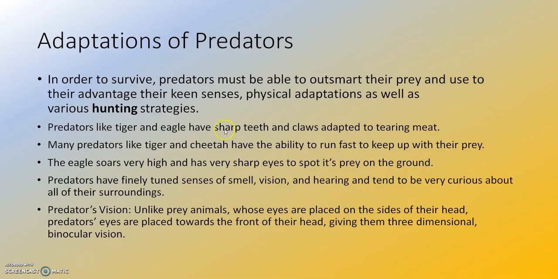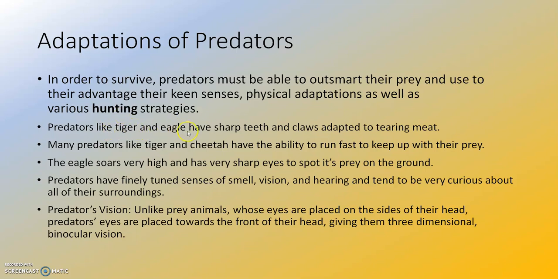Now we will see adaptations of predators. Predators are those animals which depend upon prey for their food. In order to survive, predators must be able to outsmart their prey and take advantage of their keen senses, physical adaptations, as well as various hunting strategies. Because if they do not do this, they will not be able to get food.